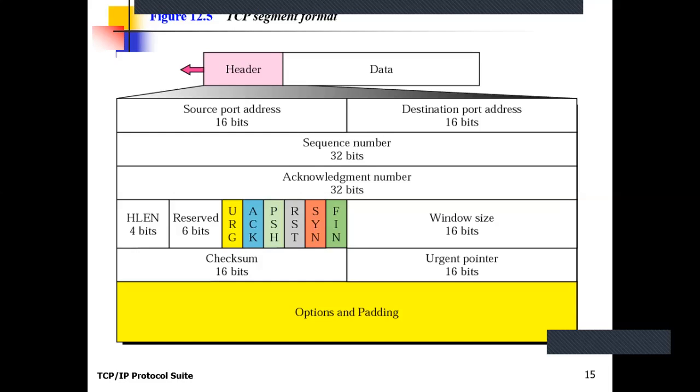Now the next field is the reset field. Before studying the reset field, we will study the finish. Finish is the type of field which identifies the normal termination of the transmission.